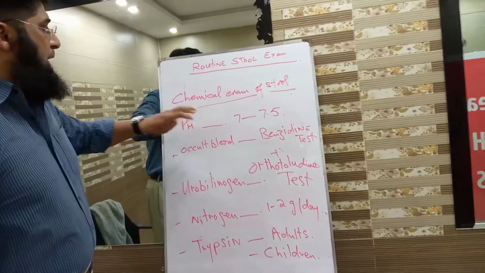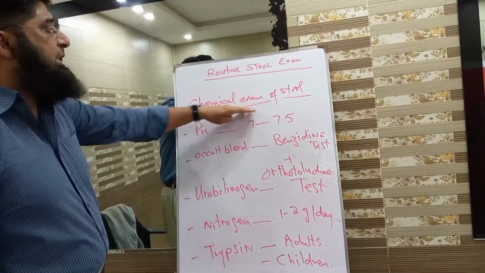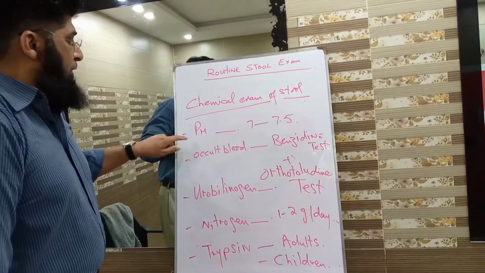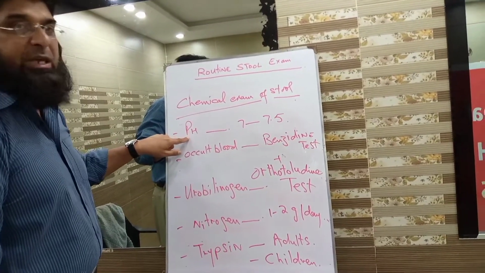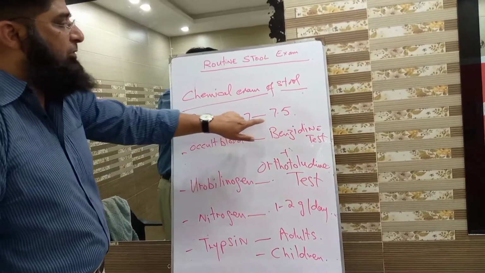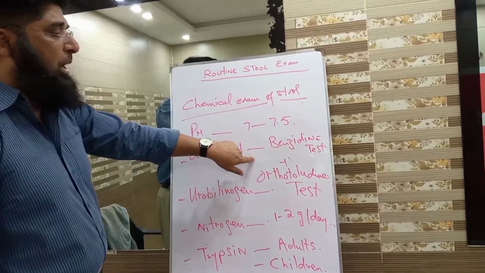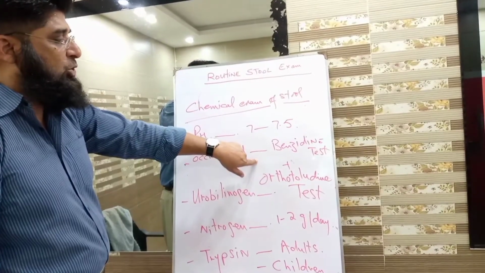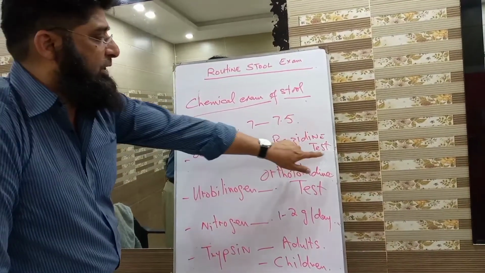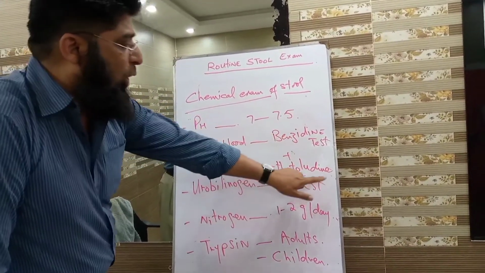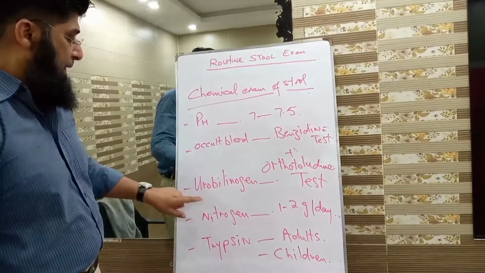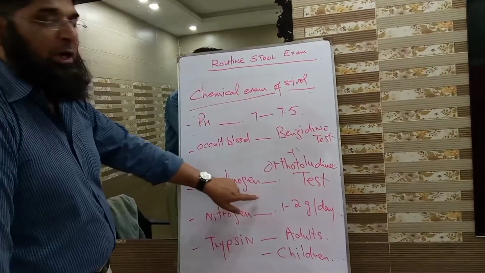So, to review chemical examination of stool, we first of all observe the pH of stool. It is 7 to 7.5. Occult blood is detected by two laboratory tests: benzidine test and orthotolidine test. Number 3, urobilinogen.